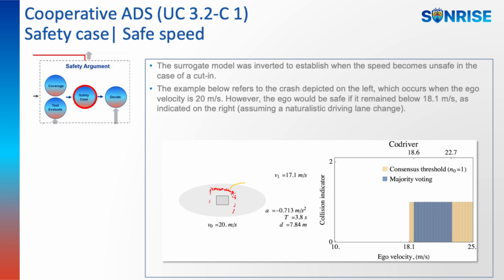left. The surrogate model was inverted to establish when the speed becomes unsafe in the case of a cut-in. The example below refers to the crash depicted on the left, which occurs when the ego velocity is 20 meters per second. However, the ego would be safe if it remained below 18.1 meters per second, as indicated on the right, assuming a naturalistic driving lane change.